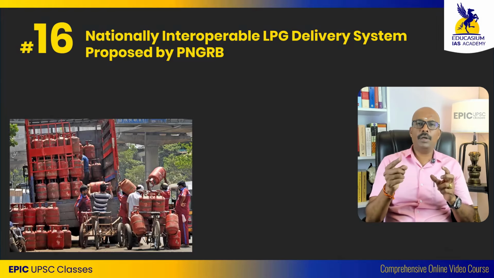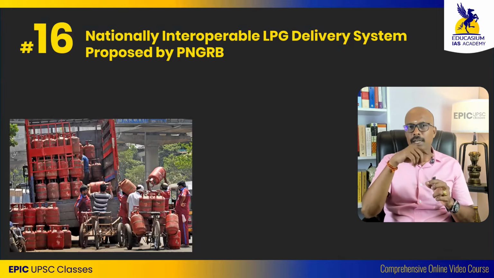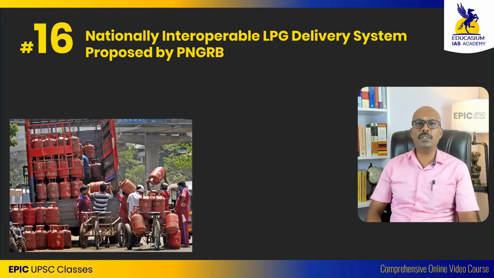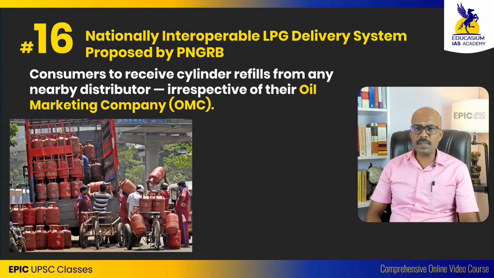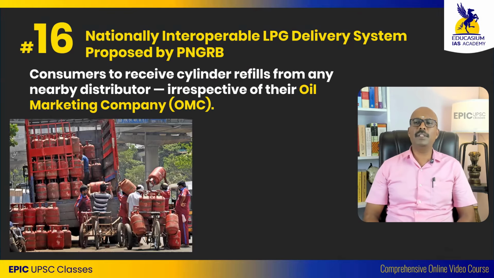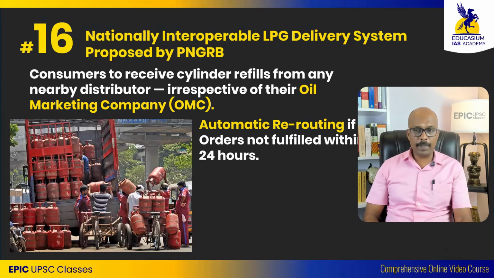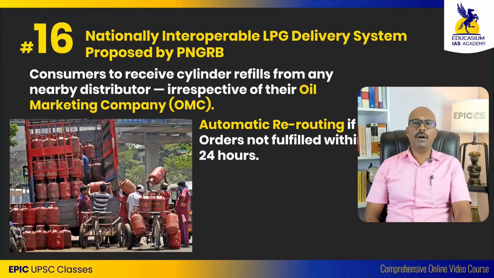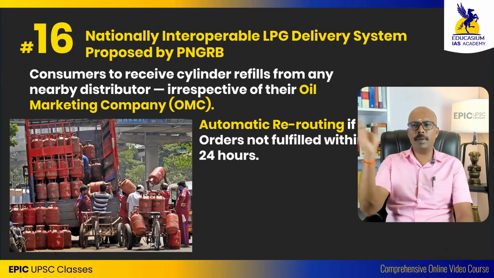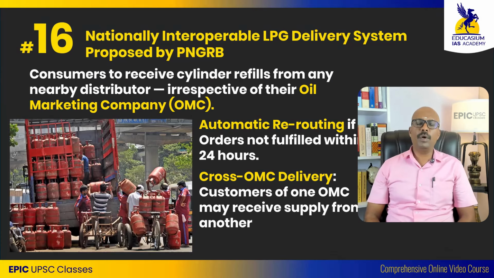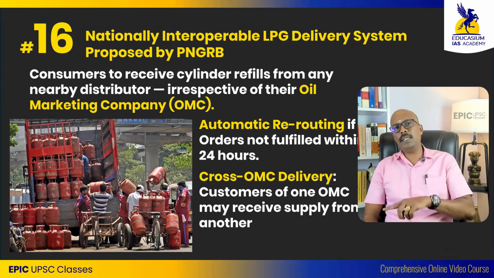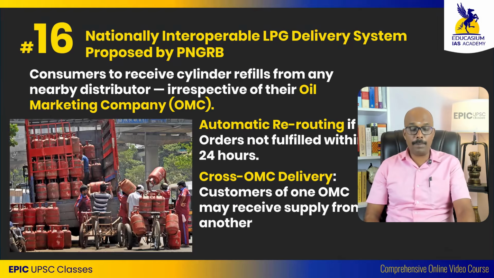So within 24 hours they have to deliver. If they are not delivering it, automatically the request will go to the nearest agency which will do this process. So consumers can receive cylinder refills from any nearby distributor, irrespective of their oil marketing company. Automatic rerouting: if orders are not fulfilled within 24 hours, automatically the order will be rerouted to another OMC, which will be readily available to do it. Cross OMC delivery: customers of one OMC may receive from a different oil marketing company as well.